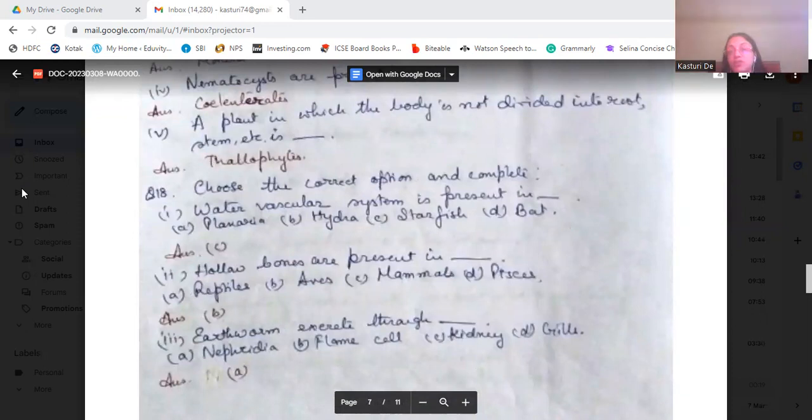Next is choose the correct option and complete. Water vascular system is present in starfish. Hollow bones are present in aves, that's birds. Earthworm excretes through nephridia.